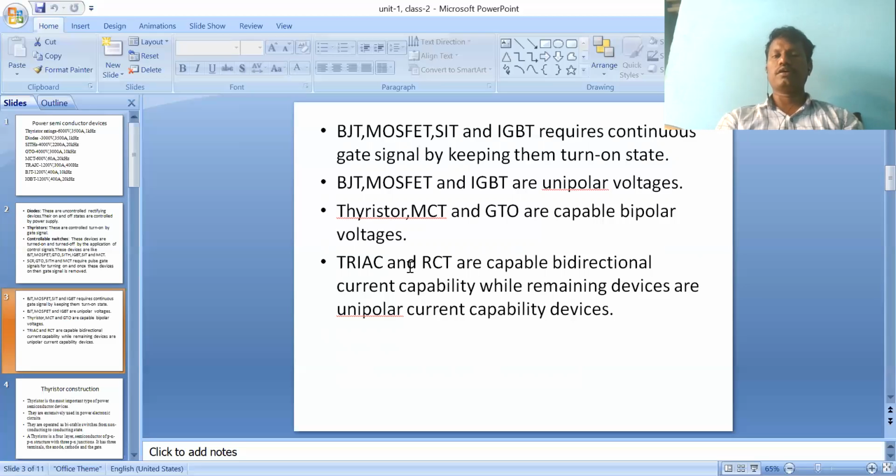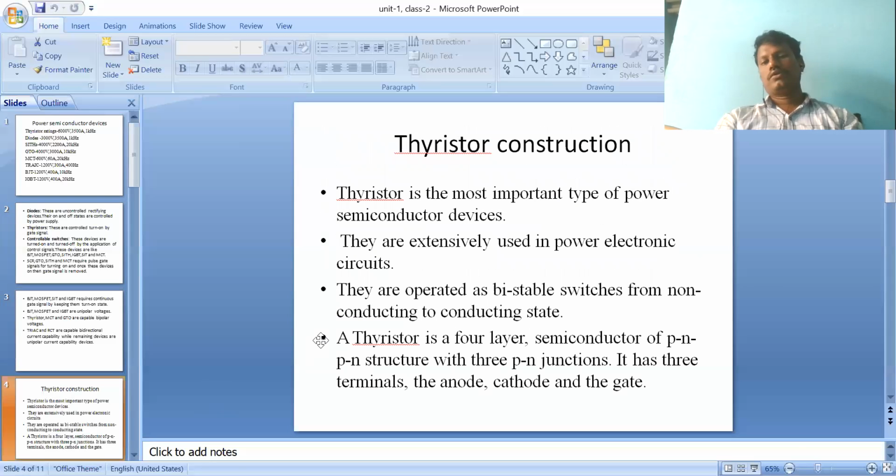These devices are in the thyristor family. Clear now? If you take thyristors, the SCR is there. What is meant by SCR? SCR is a silicon controlled rectifier. Why silicon? What materials are considered, and how many layers are there in thyristors? Everything is there. Let us first discuss thyristor construction, the construction of SCRs.